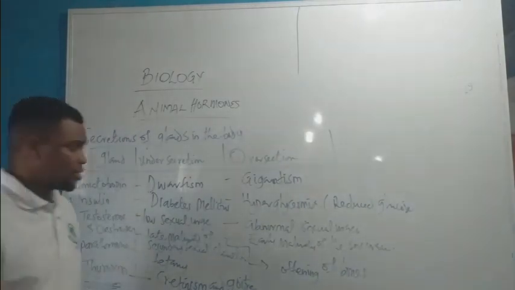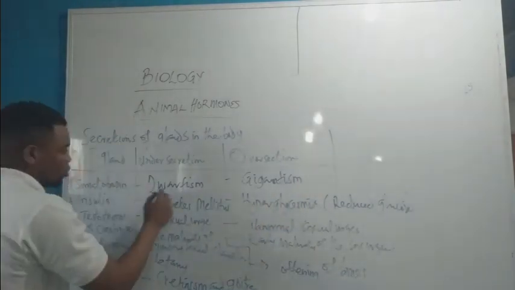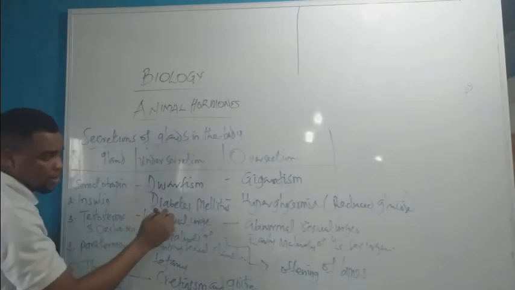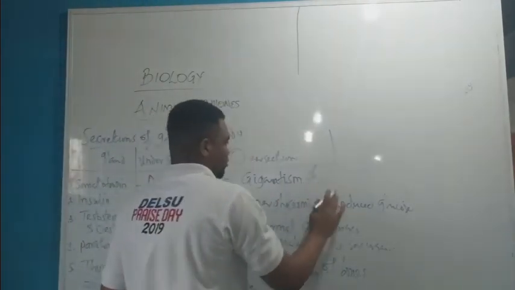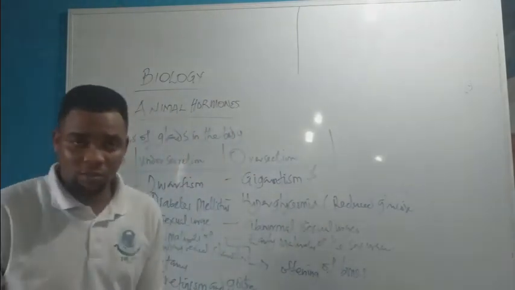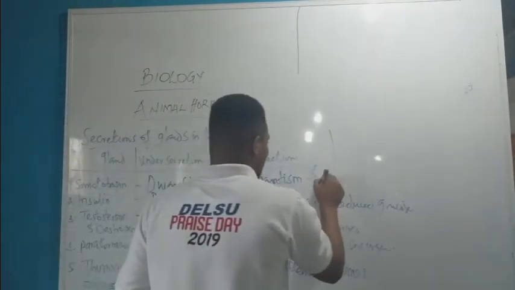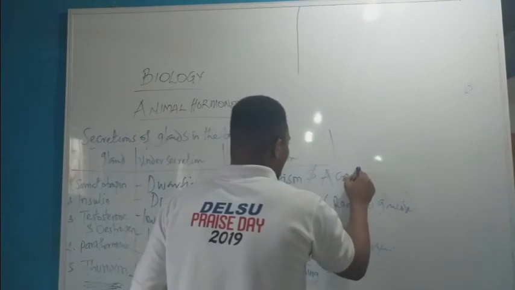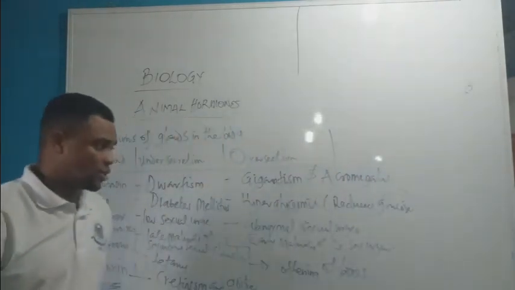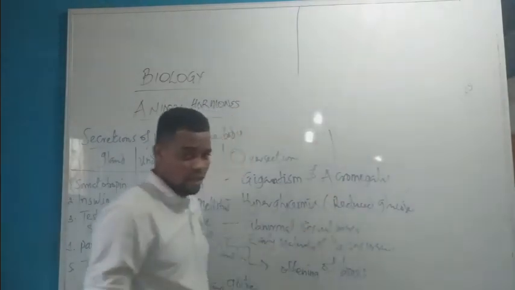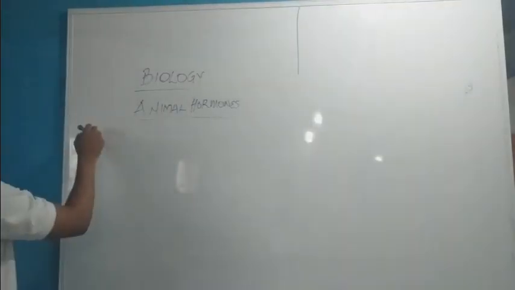Now, before I forget, under somatotropin, it also causes another one. When it is excessively secreted in the body, it causes another disease known as acromegaly. So it causes a disease called what? Acromegaly.